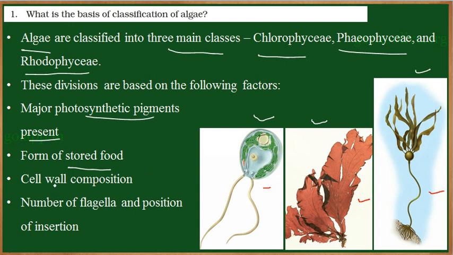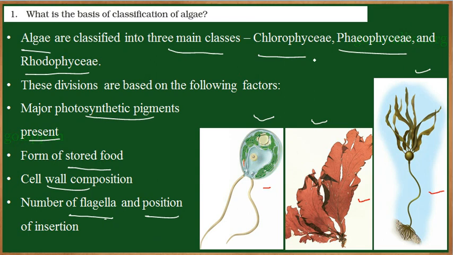Along with that, they have considered the cell wall composition. So what type of substance is present in the cell wall, whether it is a cellulose, whether it is an algin. So depending on the type of carbohydrates or a protein which is present in the cell wall, the classification is done. And some algae are able to move. So that is, they can move from one place to another. So for that they need flagella. So based on the number of flagella and its position, the algae are classified. So these are the characters on which an algae will be classified. One is photosynthetic pigments, stored food, cell wall composition, number of flagella and its position.